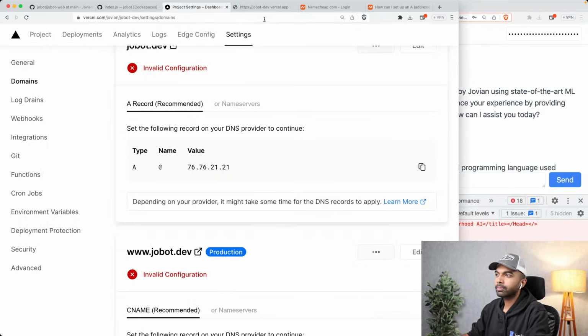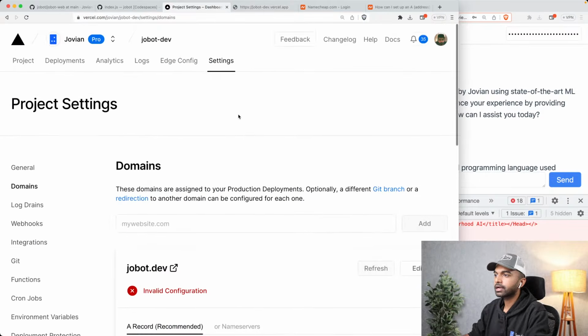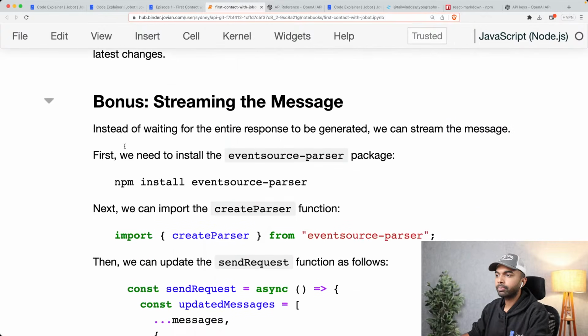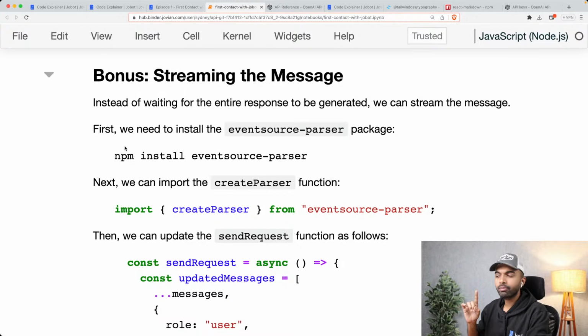And that is how we've deployed jovian.com as well. It is running on Vercel. So that takes care of cloud deployment. Now here is the last thing I want to cover since we have some time. Instead of waiting for the entire response to be generated, we can stream the message.